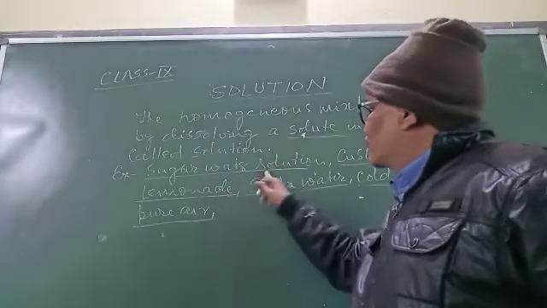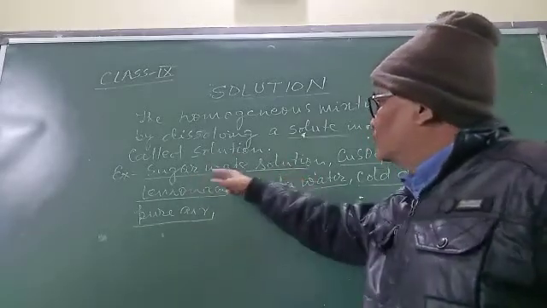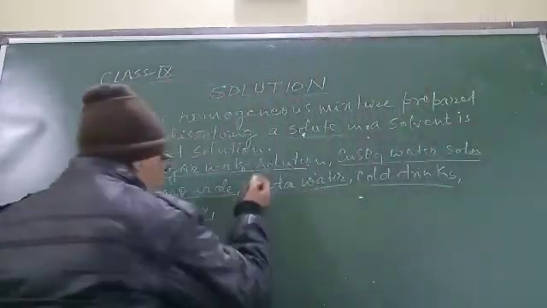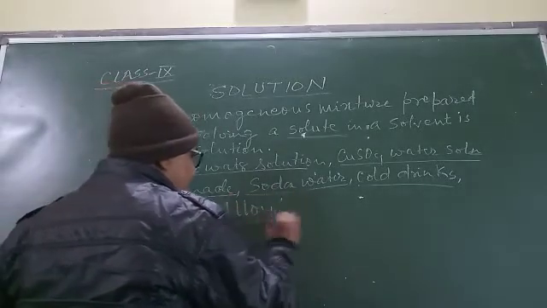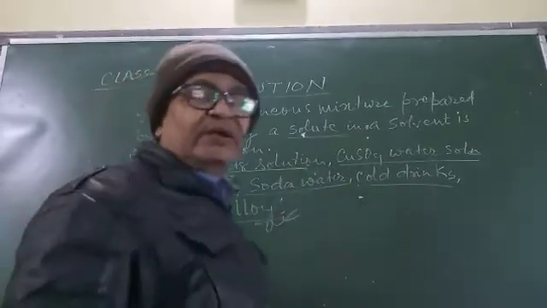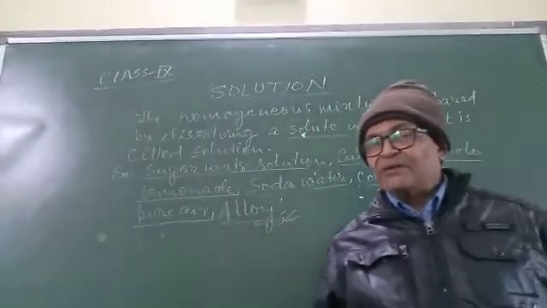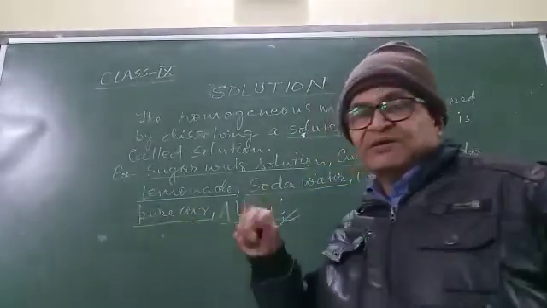In this solution, sugar molecules are spread throughout the water evenly. Alloys are also called solutions because in alloys, metal or metal and non-metals are mixed evenly throughout the mass.